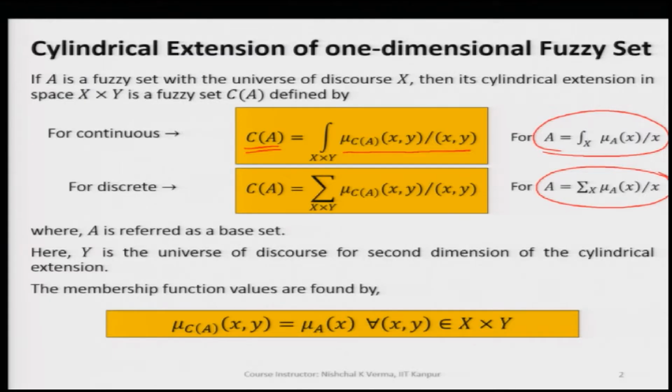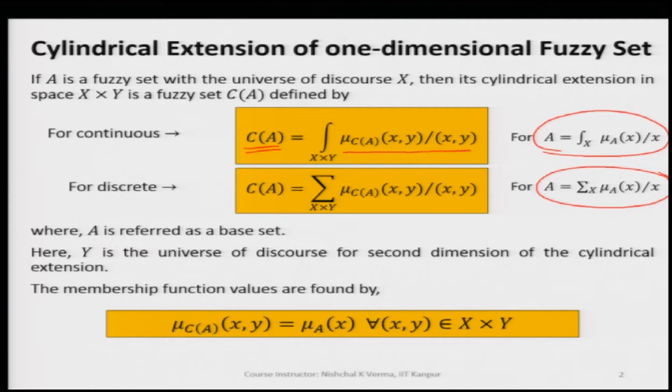The original fuzzy set that was taken here is A. A is defined in the universe of discourse X. When we take the cylindrical extension of A, we have added one more universe of discourse, that is Y. In other words, we have added one more generic variable Y. So, the universe of discourse becomes capital X cross capital Y.